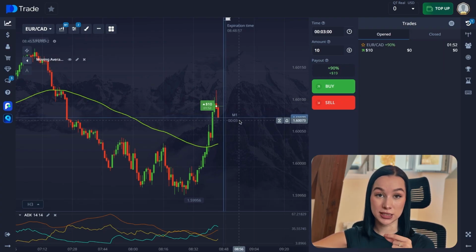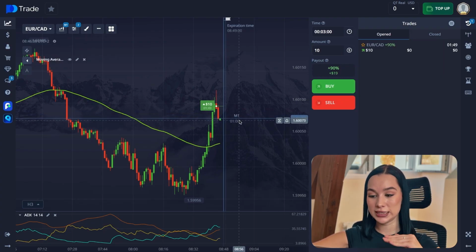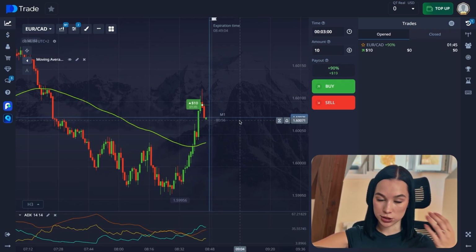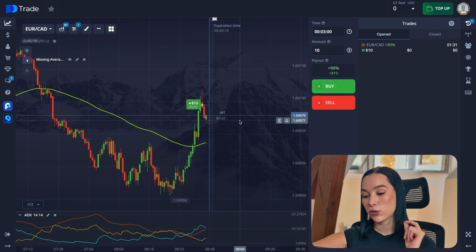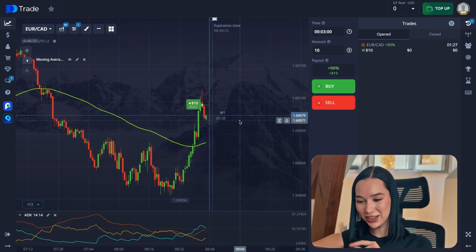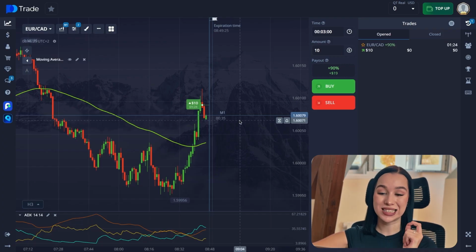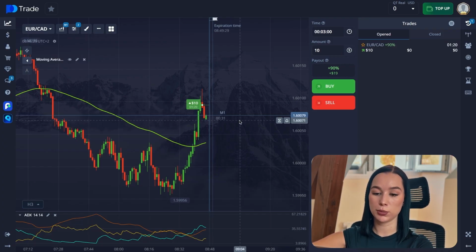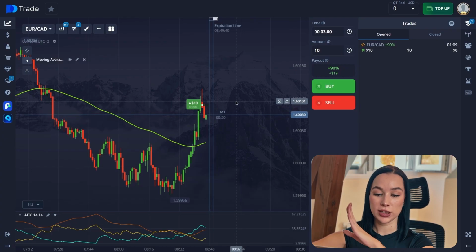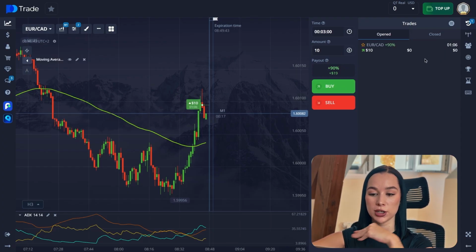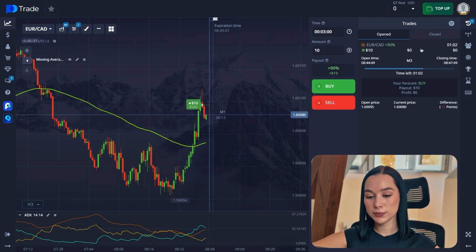Also, if you see that the plus D blue line is above minus D, upward movement dominates, so it's a bullish trend. If the minus D yellow line is above the plus D blue line, downward movement dominates, so it's a bearish trend. And if plus D crosses minus D, so the blue line crosses the yellow line, it's a possible trend direction change signal. Here, for example, before we opened our trade it was a downward trend, and then the blue and yellow lines crossed each other and the blue line started moving in the upward direction, showing the buyers' power.